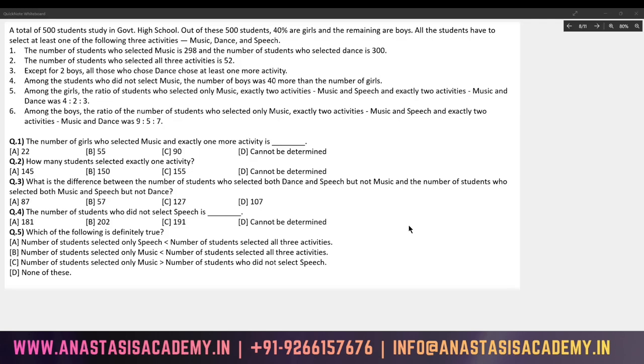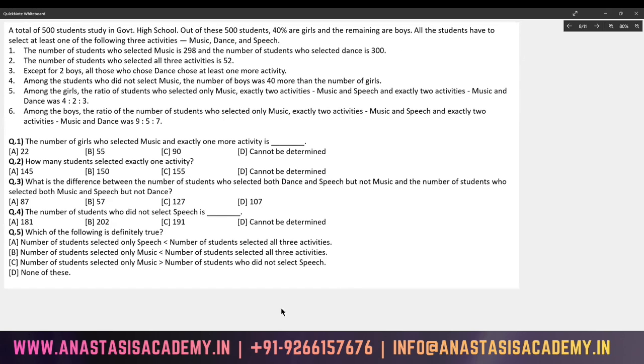Let's look at this set. A total of 500 students study in government high school. Out of 500 students, 40% are girls and the remaining are boys. So what we have here is 200 girls and 300 boys. This is directly told to us.